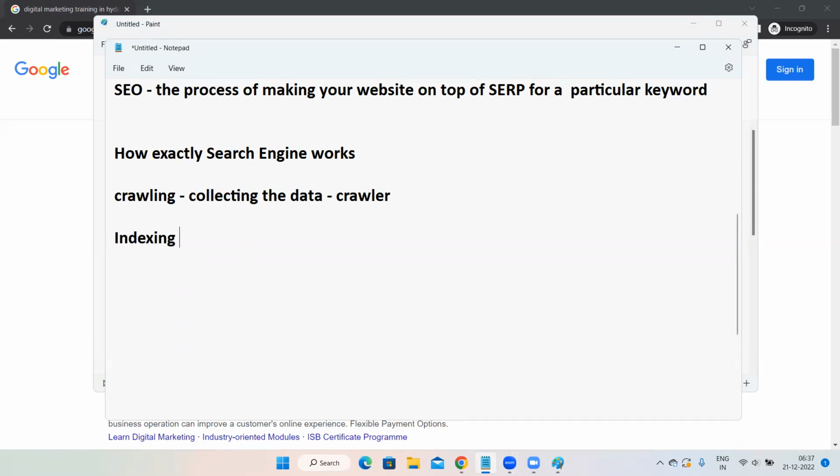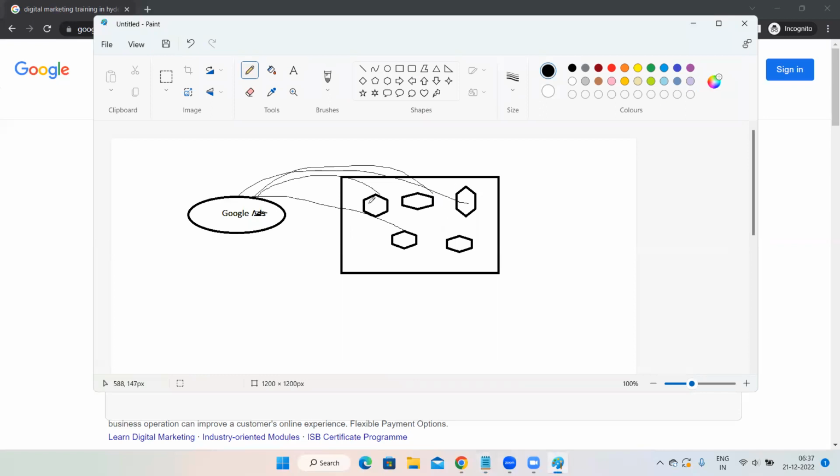indexing. What exactly is indexing? Now, let's assume this is your website and this is some digital marketing. And this is also, okay, this is my website and this is also digital marketing. And this is some other people's website and this is some sports website or some news website. And this is someone else's website and this is some e-commerce website where they are selling some t-shirts and all these things. Now, different people are creating different websites, right?